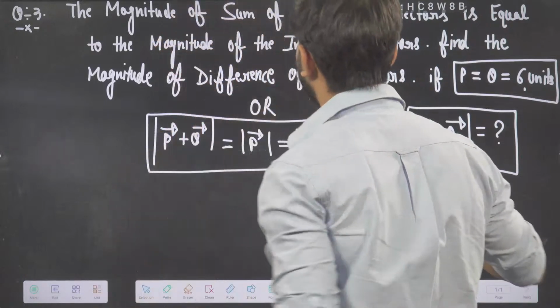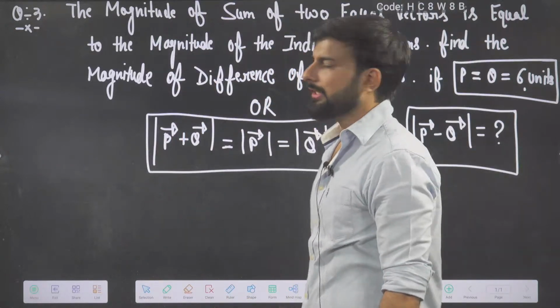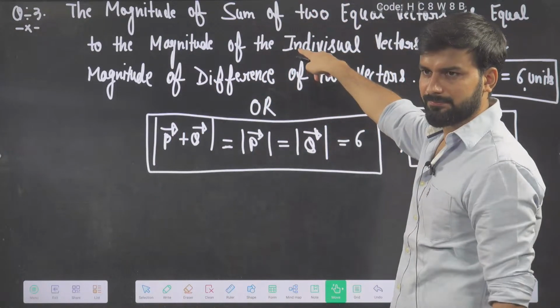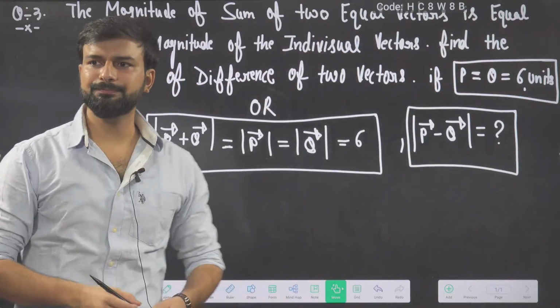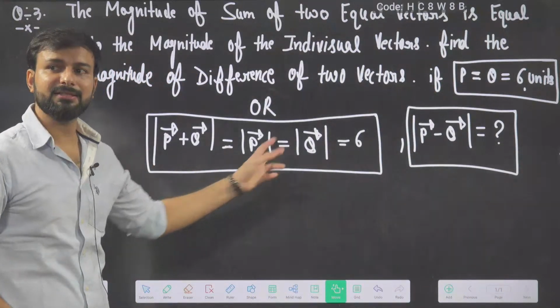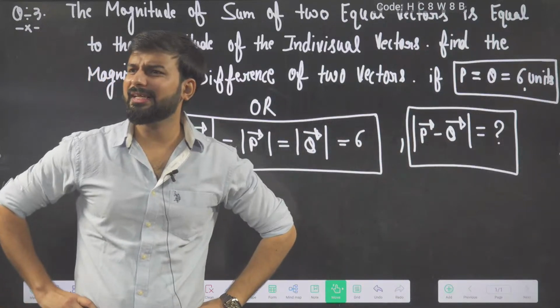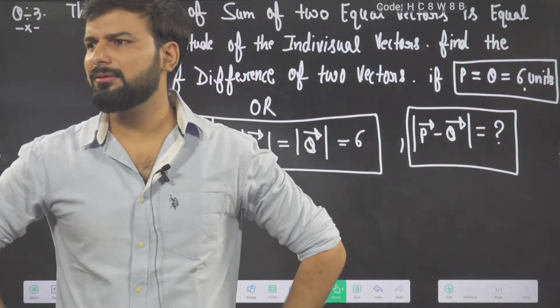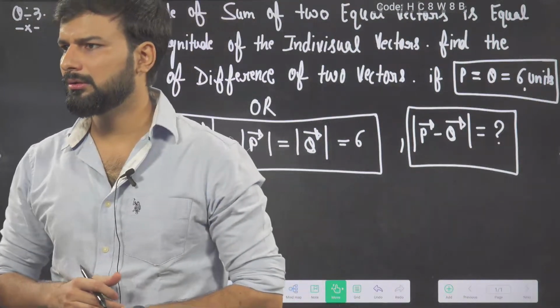No need to solve, it is a direct property, or I will solve with the formula also. In the previous question I gave the difference. This question I have given the reverse: the sum, and he is asking the difference. Beta, who is saying 90? How can you say 90 degree angle? Then what is the property that you have studied?